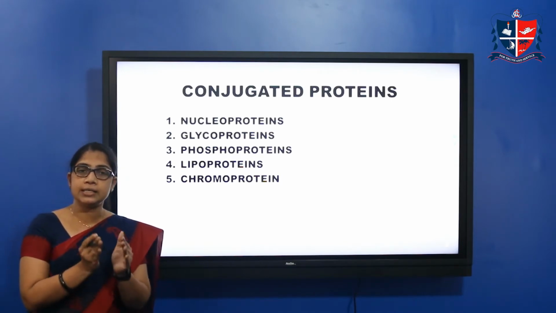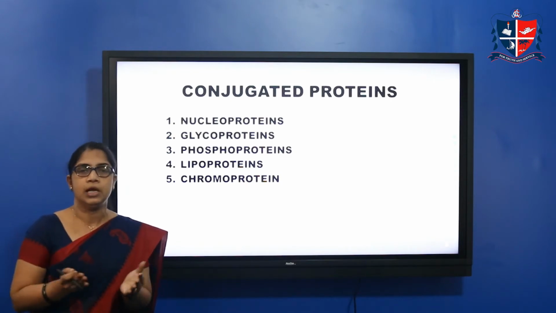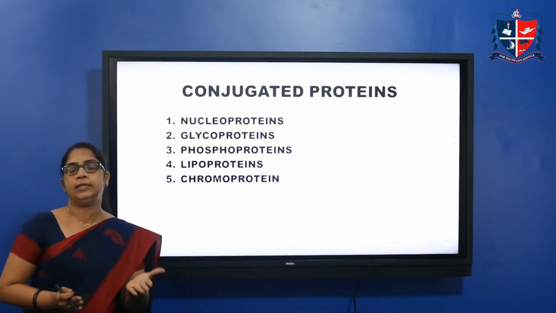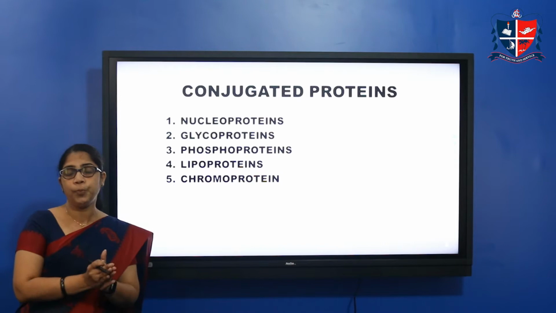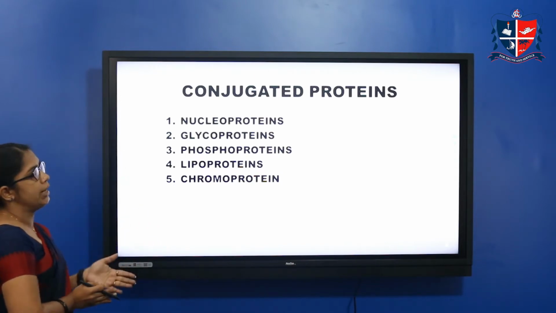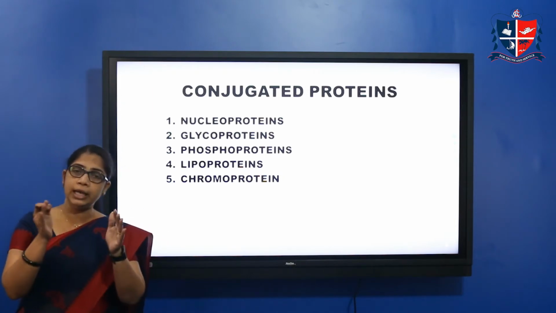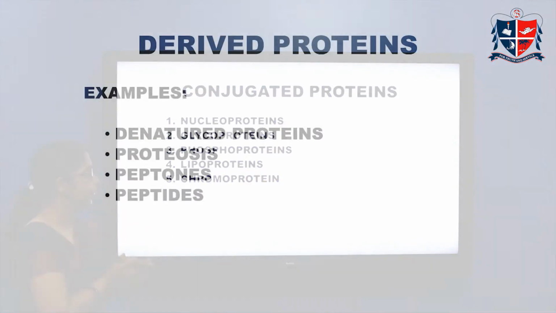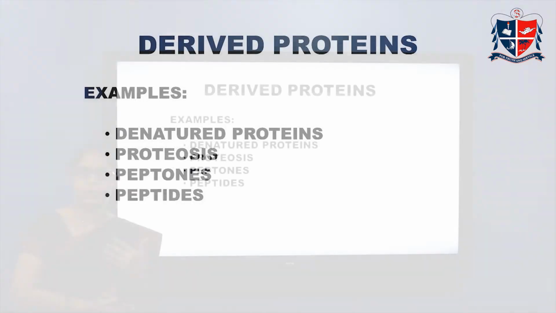This color giving part generally contains metal ions like iron, magnesium. Iron in the case of hemoglobin, as we know, and chlorophyll, which contains magnesium. So these chromoproteins generally contain metal ions. So these are conjugated proteins, which contain not only the protein part but also a non-protein part. The next one based on composition is derived proteins.